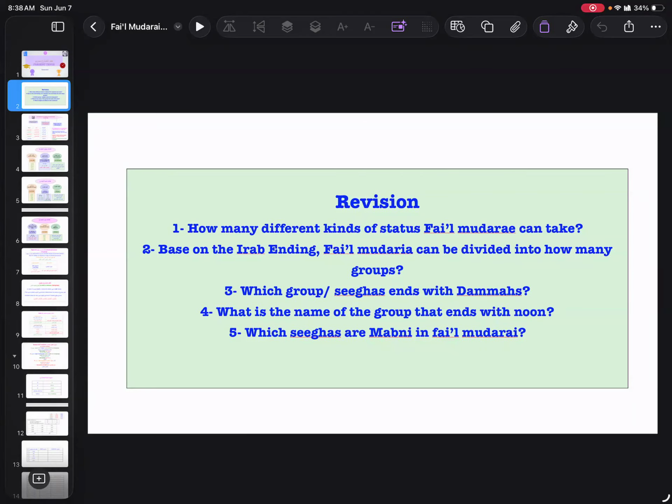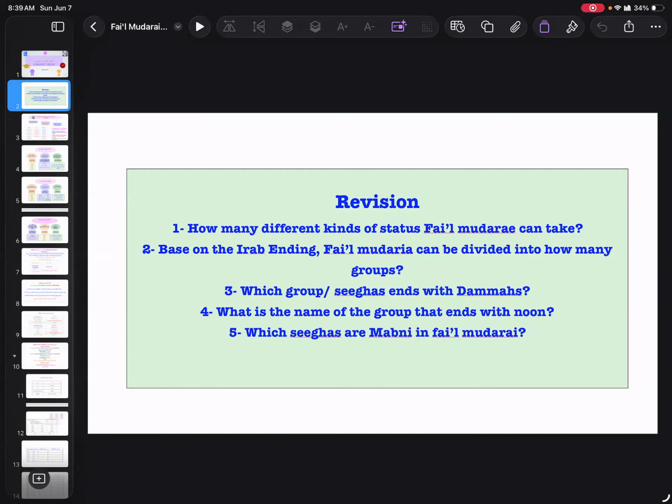The noon gets dropped. And the third group is the mabni. So in that it remains the same. And what two sigas are mabni? The hunna and tunna. Very good, very good. Barakallah fiki. This is the very basic and very important information, and I'm happy the way you explained everything.